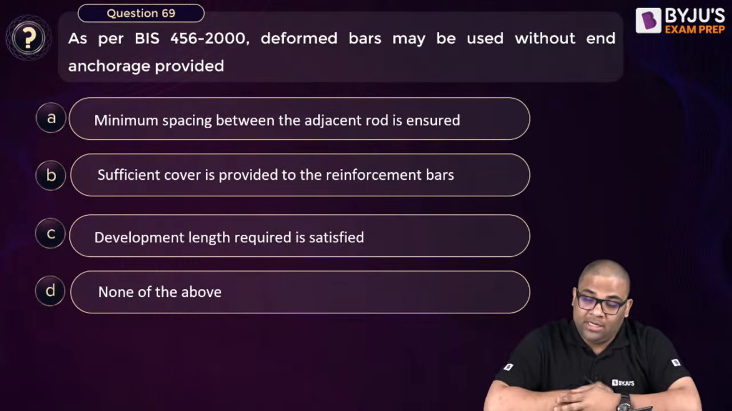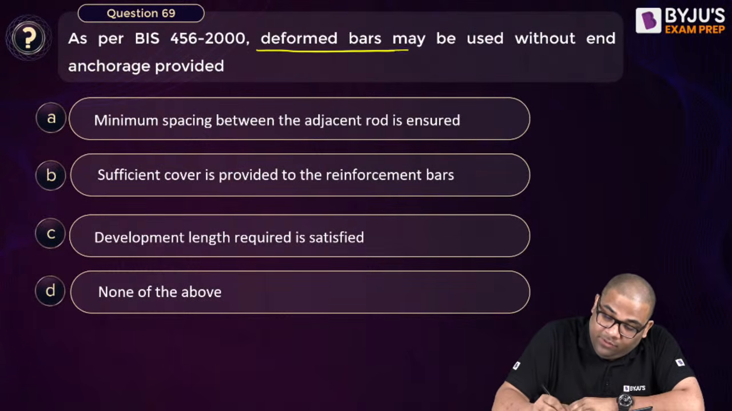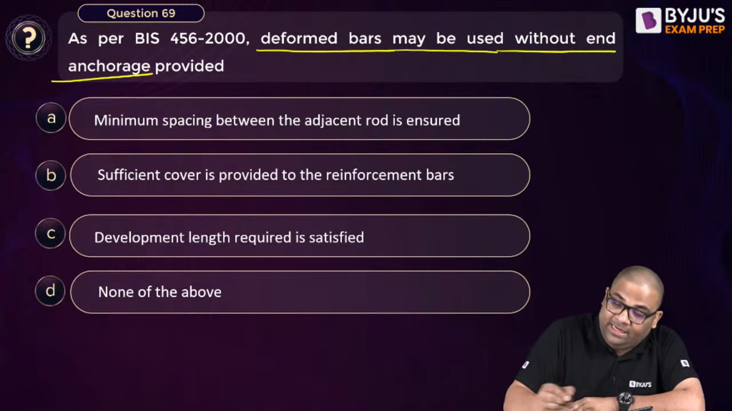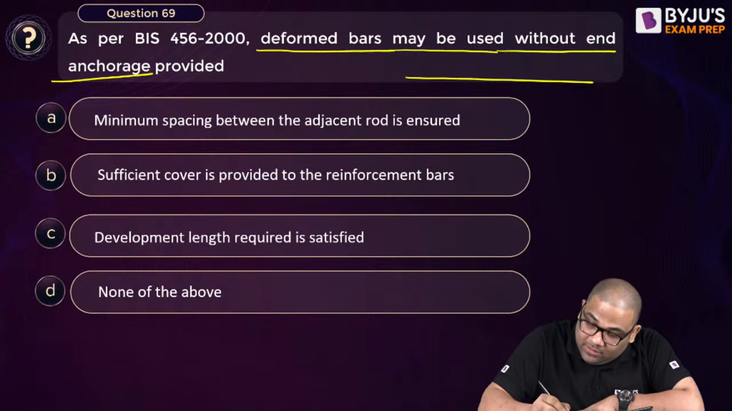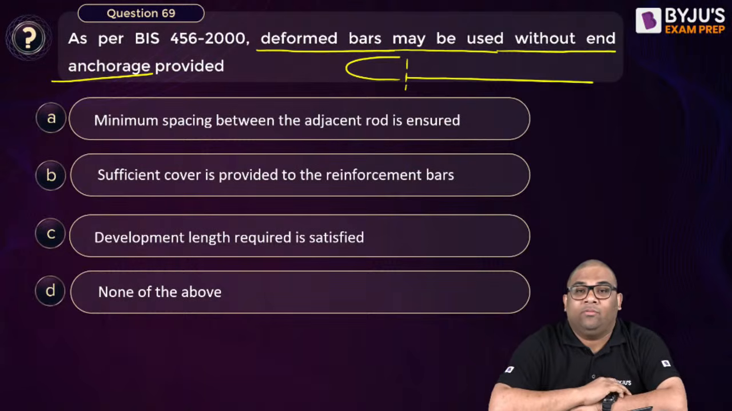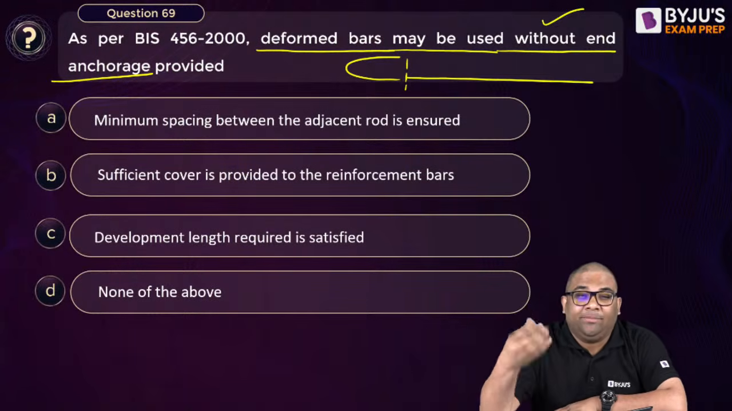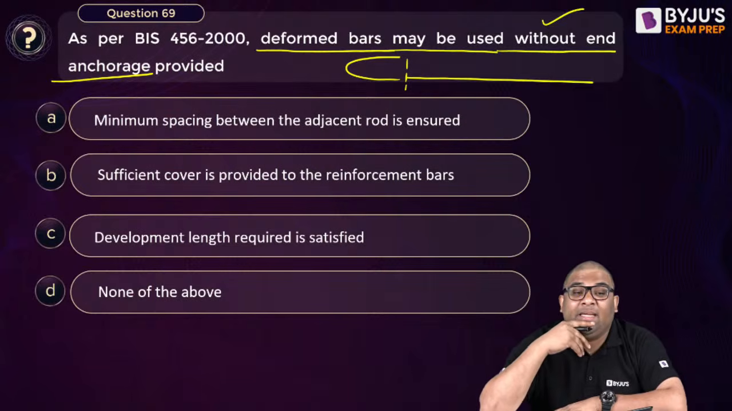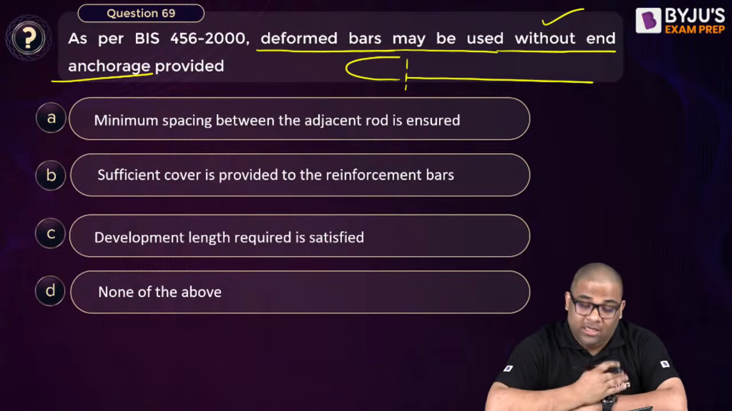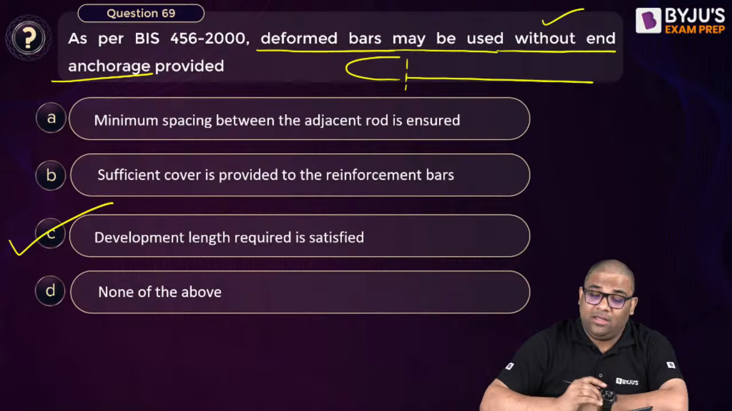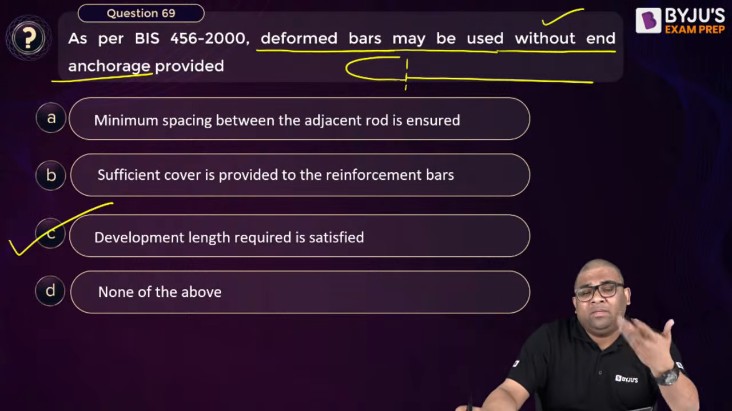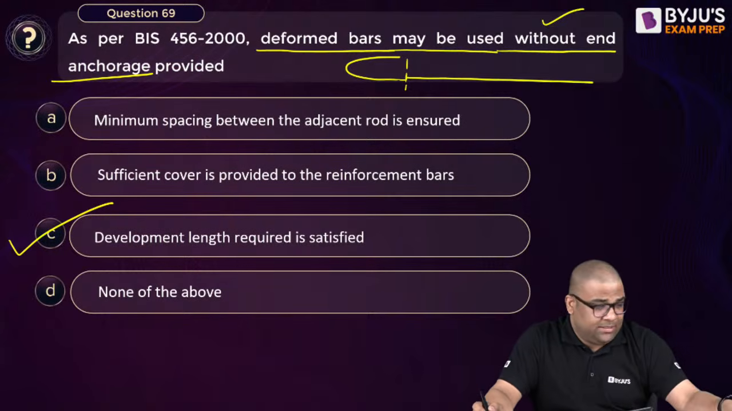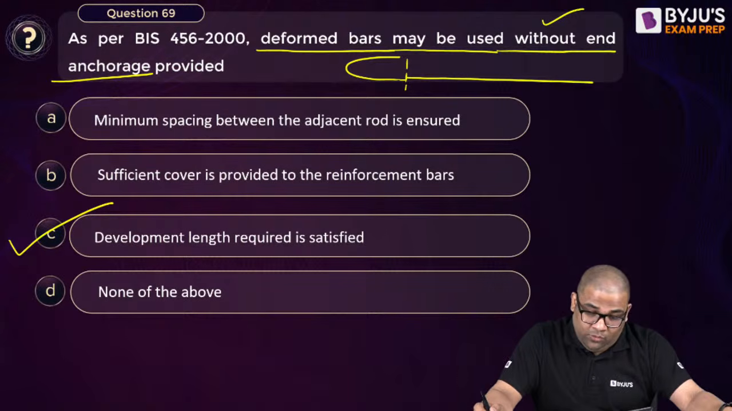This is a straightforward question. Deformed bars may be used without end anchorage. End anchorage means what? See, this is anchorage, right? So when can we skip this end anchorage? Even when we have development length. See, we provide anchorage because we don't have sufficient development length. If you have sufficient development length, then we can skip the anchorage, right? Very good. 69 also over.